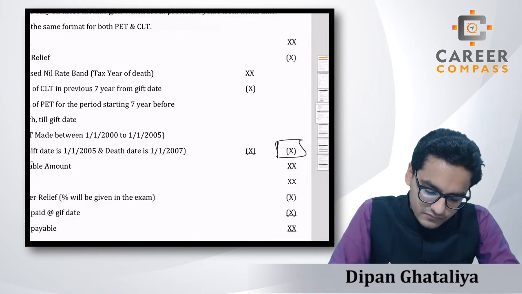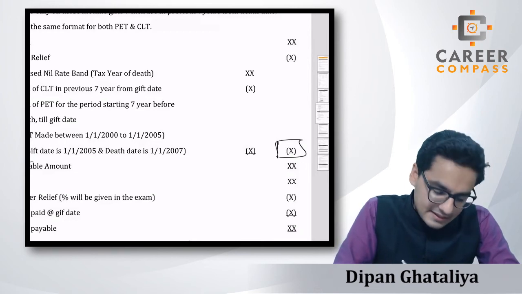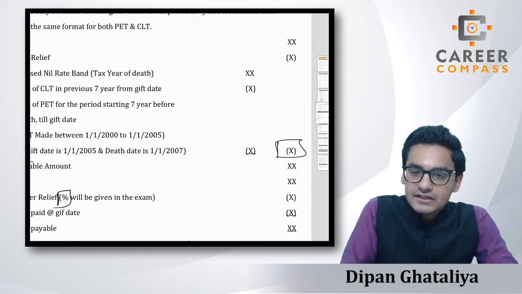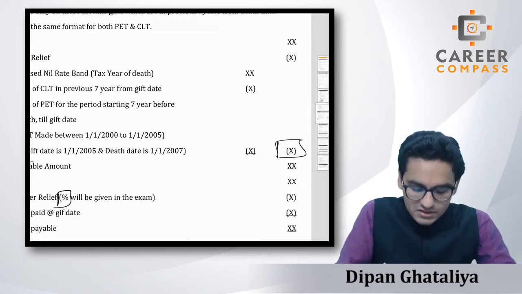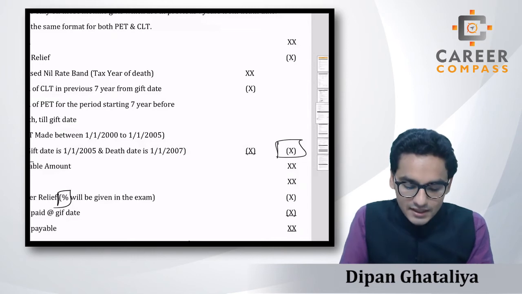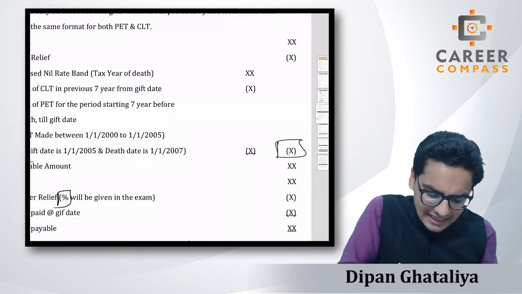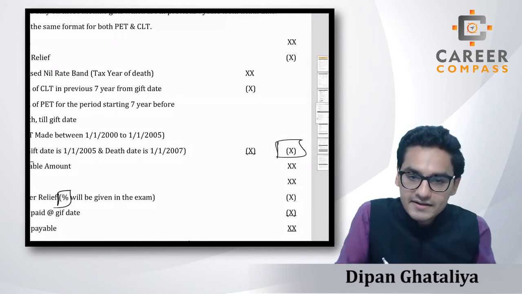Then after that, students, one more exemption, one more relief we are claiming over here is the taper relief. Students, the percentage of the taper relief will be given in the examination, but how this actually works, we are now going to see, right? And the last deduction is IHT already paid at the gift date.